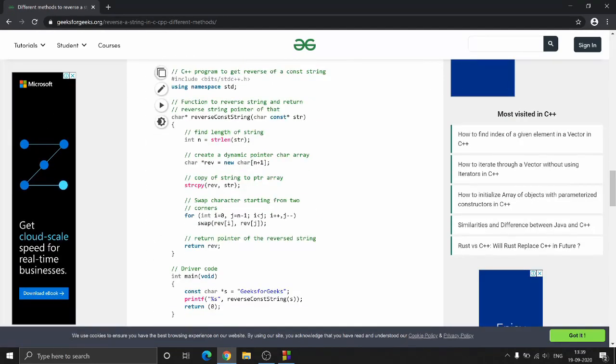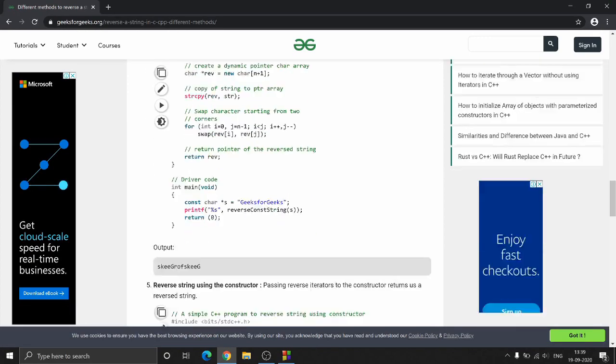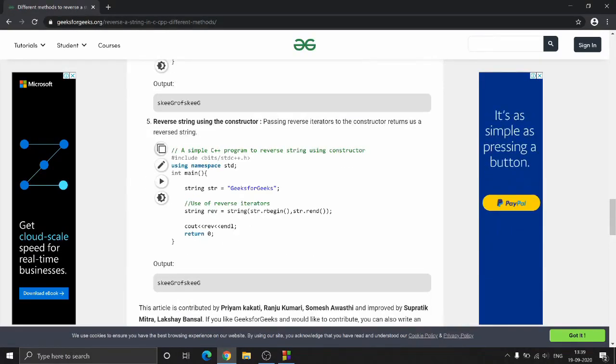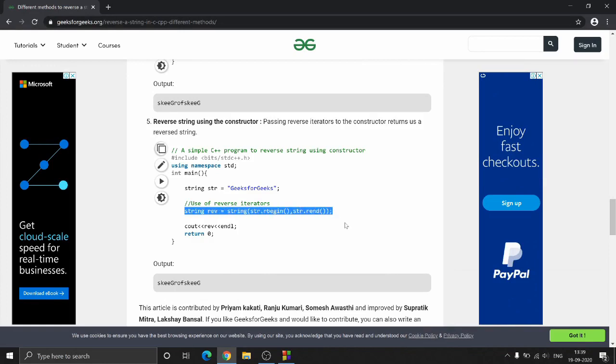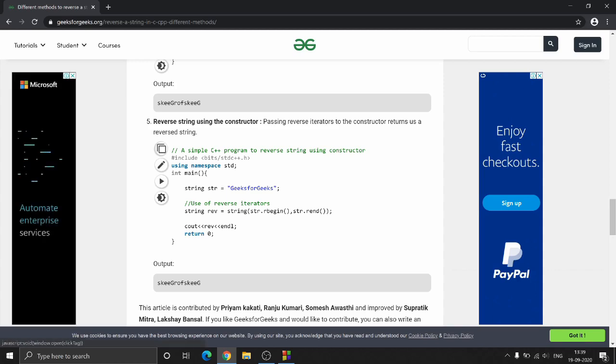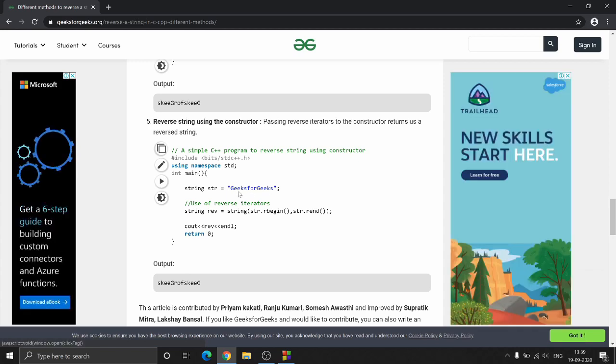All right, so once again I'm just searching for that. Yeah, this one. So here if you see, you can directly reverse this using this kind of a method, right? So I'll just copy this thing so that I don't have to write it again. But basically this is the way you can reverse a string. And as I told you, the other way would be to just compare the first and last characters and so on, right? So you compare the 0 and the last character, 1 and the last but one character, 2 and the last but two character, and so on. So if you just compare that, that will be more efficient.